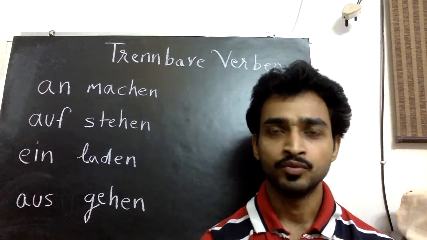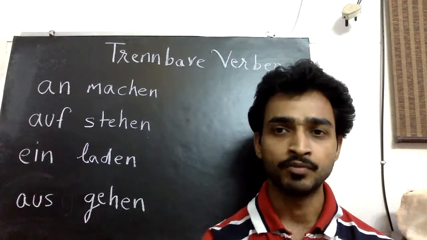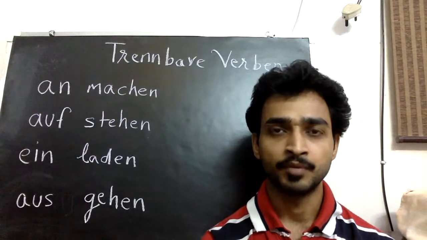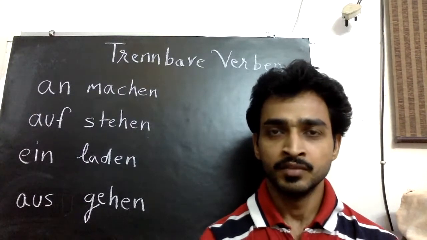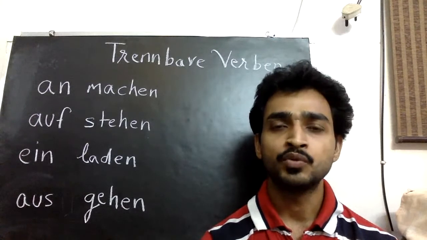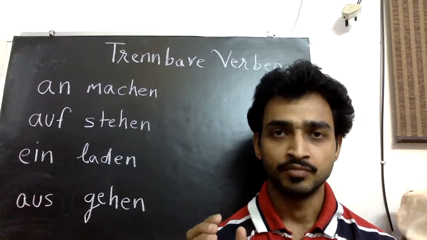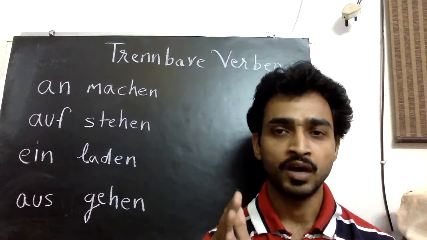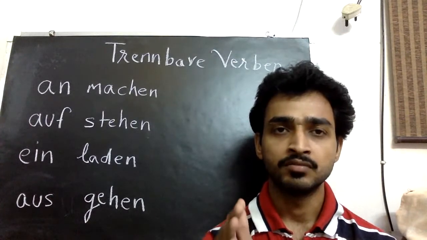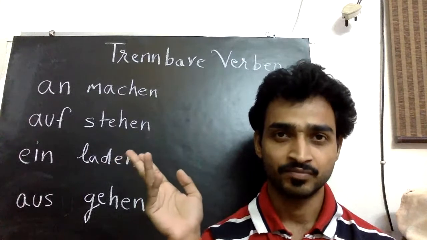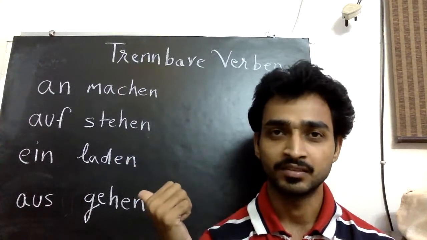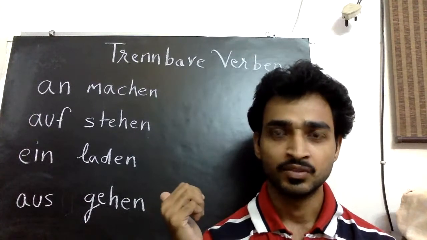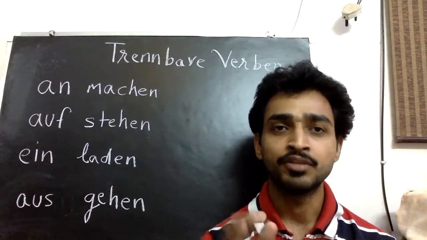We are live now. Today we are learning separable verbs, trennbare Verben, separable verbs in German. Because the verb is split, we separate the verbs. Prefixes like an, auf, ein, aus, we write at the last place. You just have to keep this in mind. Prefix goes at the last place. Then the rest of the part we conjugate.